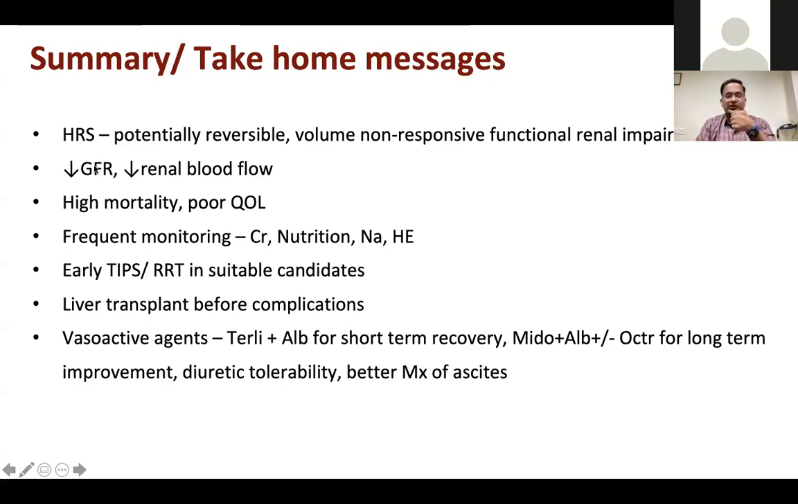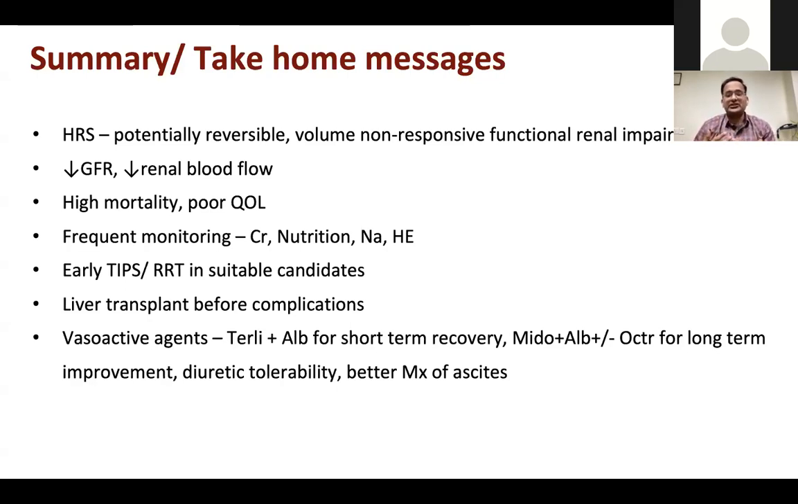And with lower GFR and decreased renal blood flow, these patients have a very high mortality and poor quality of life because of associated refractory ascites and repeated admissions and infections. They need frequent monitoring of renal function, nutritional status, electrolytes, and other management. Early TIPS or renal replacement therapy in suitable candidates, especially as a bridge to transplant. And liver transplant should be considered before they end up developing permanent renal structural changes or CKD.